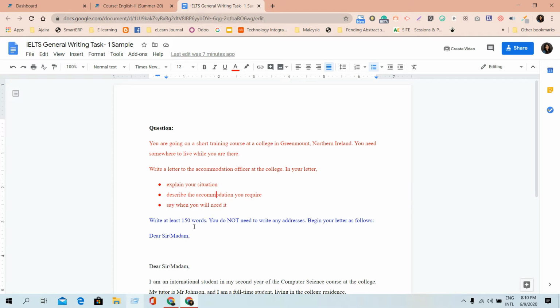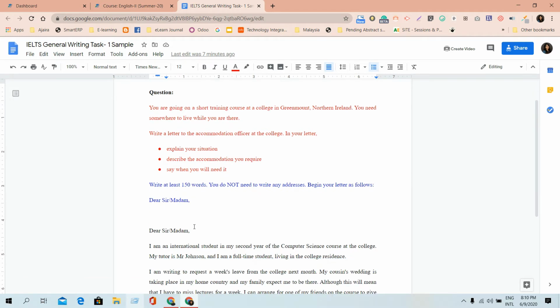So now, coming back to our format, how should we begin this Writing Task 1? First of all, they have already said that you do not need to write any kind of address. You should just begin your letter using Dear Sir or Madam. So that's the difference. You should not write any address or any date at the top of the page. Rather, you should start from Dear Sir or Madam.